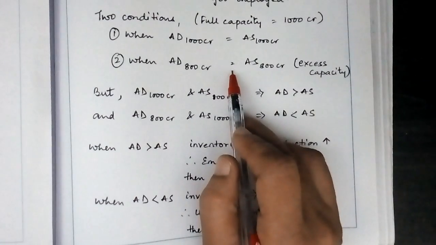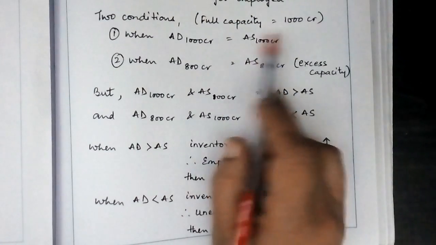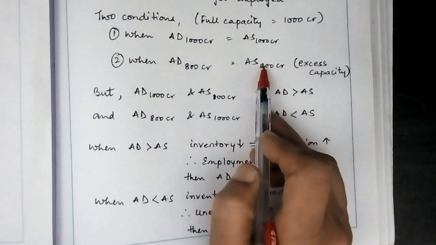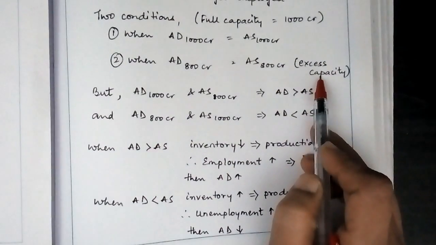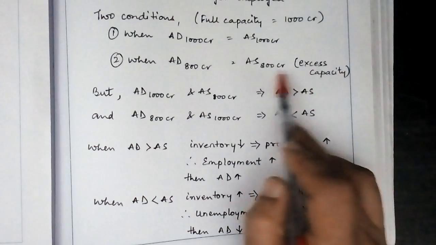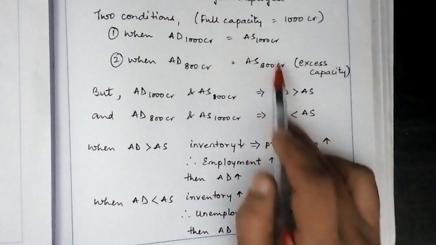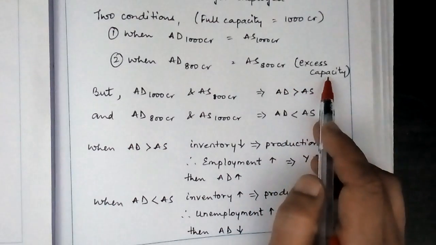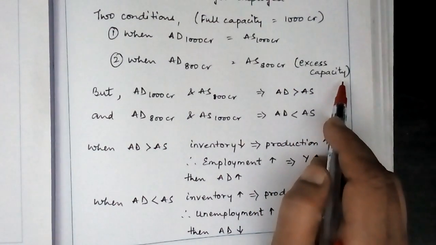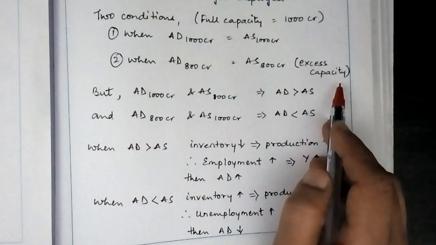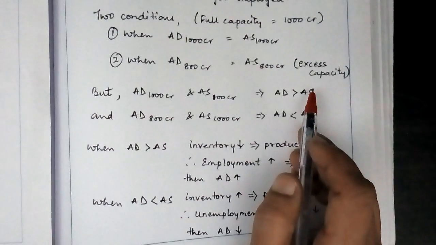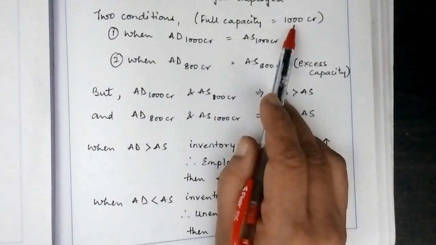But since the full capacity is equal to 1000 crore, here we find there is excess capacity of how much? 200 crore. 1000 minus 800, 200 crore excess capacity, which can be called underemployment of resources, because all the resources are not utilized. What is the full capacity? 1000 crore.